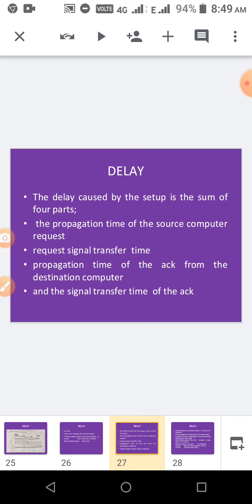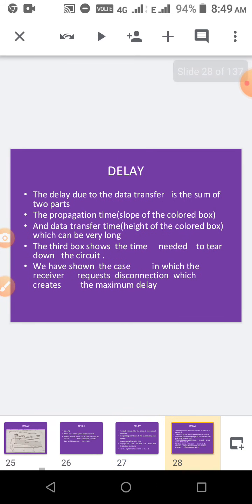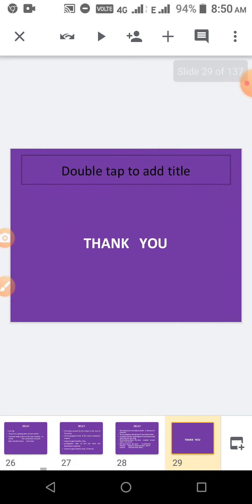See here, delay is caused by so many things. One is getting the request, that time also we are getting delay, and then during the acknowledgement phase also we are getting delay, and then in data transfer also we get propagation delay and transmission delay. So all the time there is a delay in the circuit switched network. And then the tear down phase, so we are having three phases. In all the phases we are having delay in circuit switched networks. Okay, thank you students.